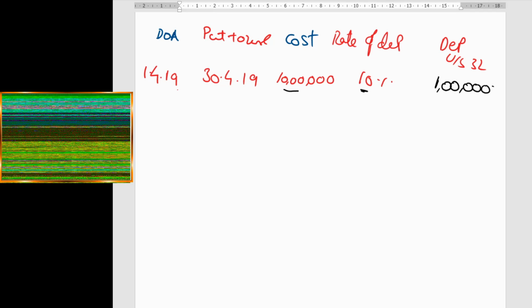Second case, let us consider the date of acquisition is 1st April 2019. Date put to use is 1st Jan 2020. Cost of the asset is 5 lakhs. Let us take the same rate of depreciation, 10%. Acquisition happened in 2019-20 and put to use happened in 2019-20, so both transactions happen in the same financial year.